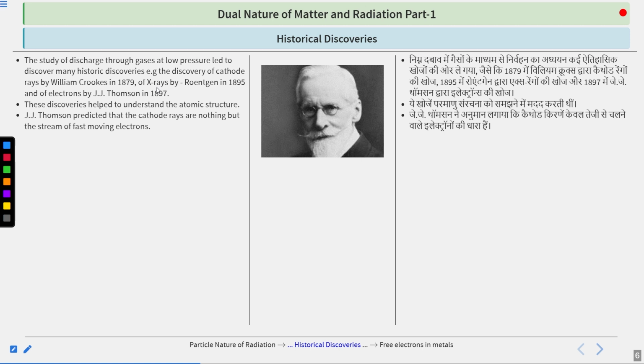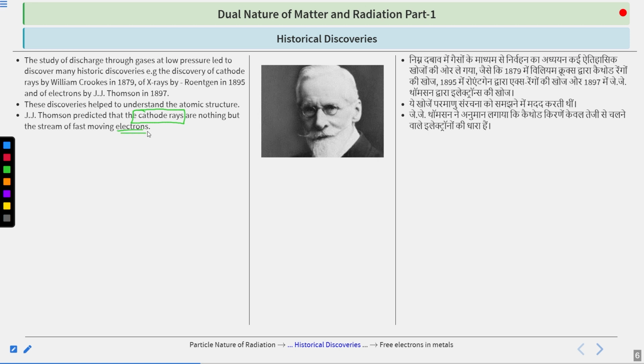J.J. Thomson predicted that cathode rays are nothing but a stream of fast-moving electrons. If you see the cathode ray and really want to understand what it comprises, after discovering the electron in 1897, Thomson said that cathode rays are nothing but fast-moving electrons.